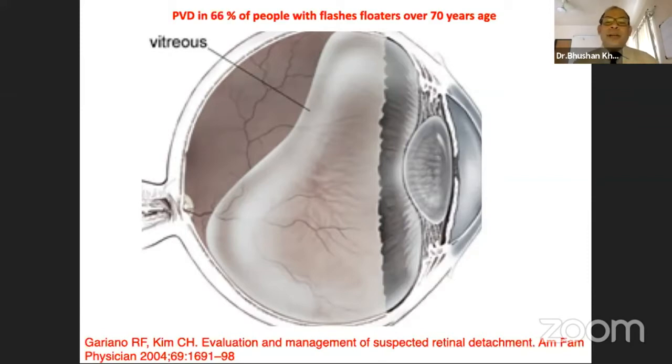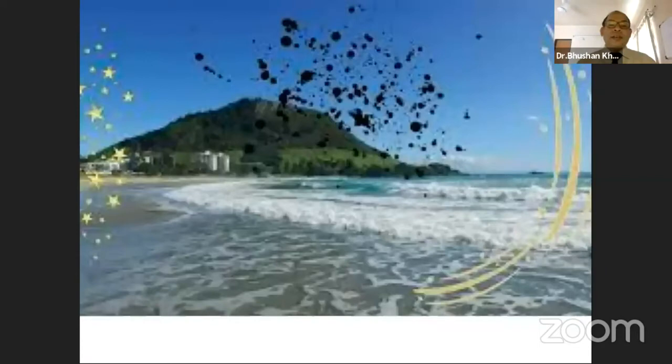As it's mostly an age-related phenomenon, patients who are over the age of 70 years present symptomatically with flashes and floaters, and PVD is noted in the majority of these patients. As the vitreous separates from the retina, the vitreous gets a bit mobile. It may tug onto the retinal surface. It may also bang on the retinal surface, causing flashes of light for the patient, which is very, very alarming.